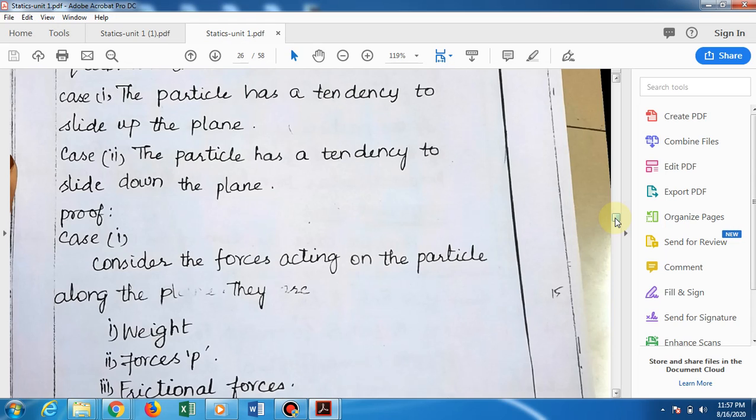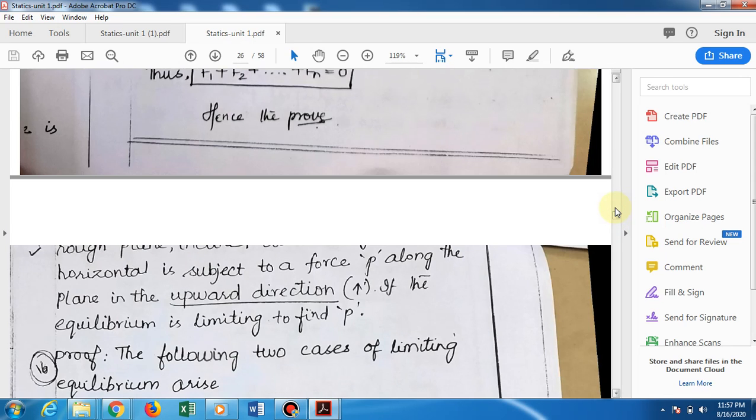Next, also refer to this: limiting equilibrium of a particle on an inclined plane. Just write: limiting equilibrium of a particle on an inclined plane.